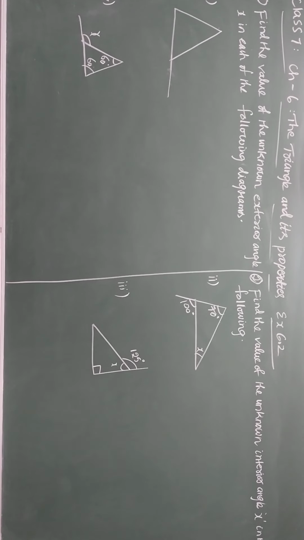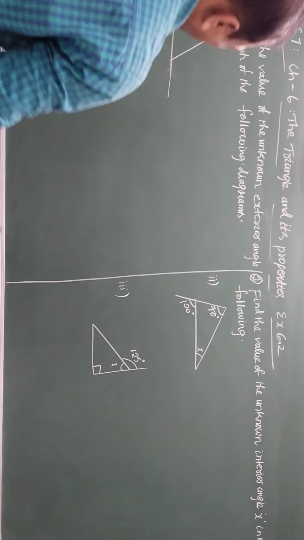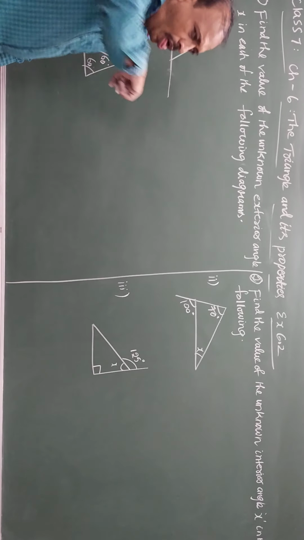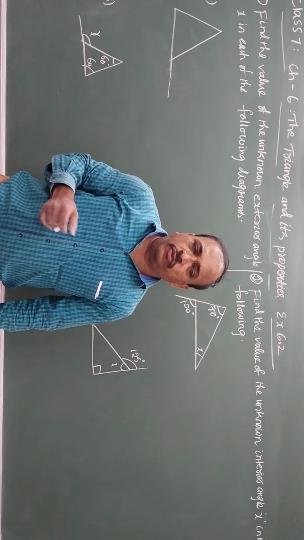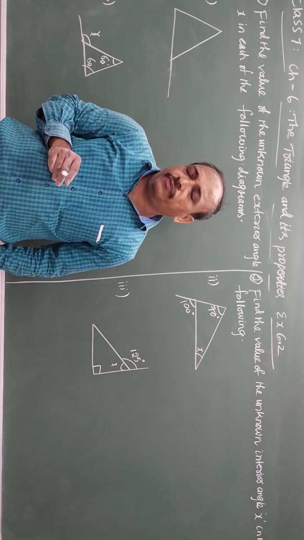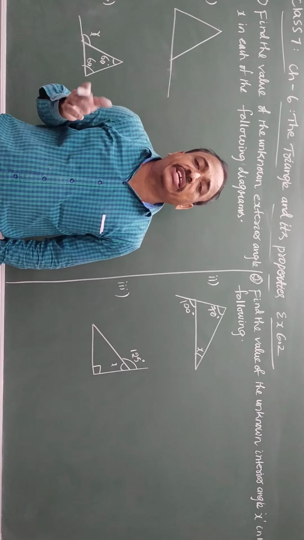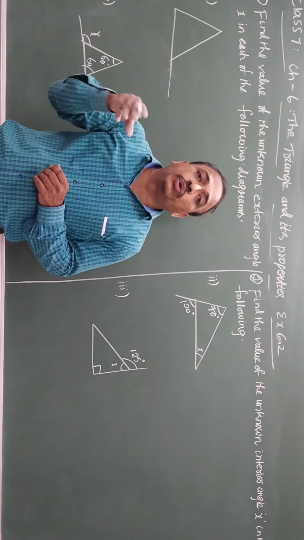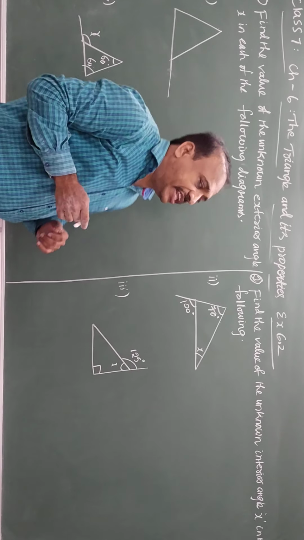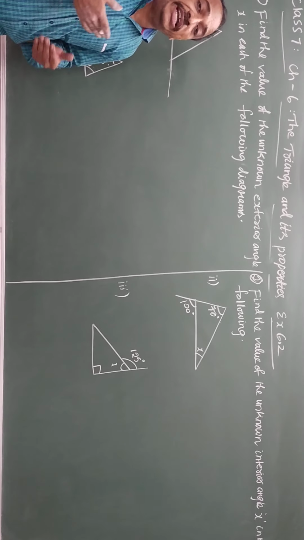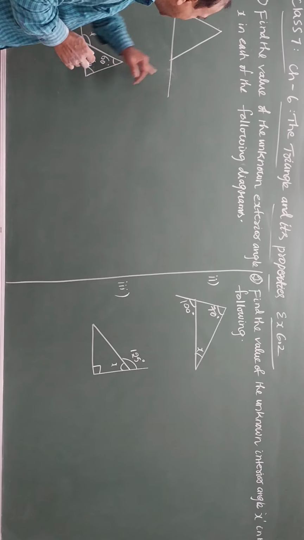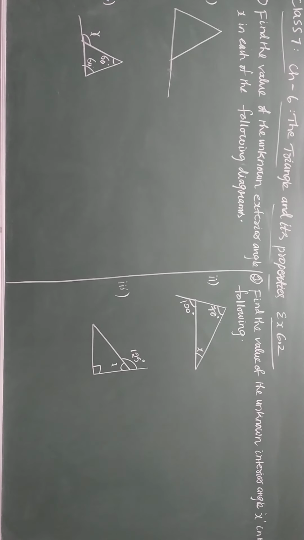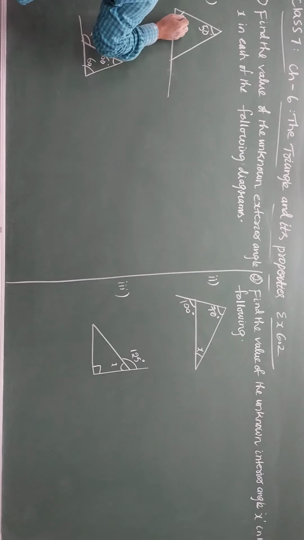Let us start exercise 6.2 from the triangles chapter. Exercise 6.1 you have to complete as homework, which you can do in the textbook itself. 6.2 is based on the exterior angle property. Just now we have discussed that the exterior angle of a triangle is equal to the sum of two interior opposite angles. In the first question of exercise 6.2, we have to find the unknown angle where the measures of the interior angles are given.